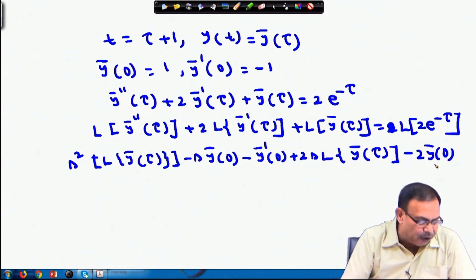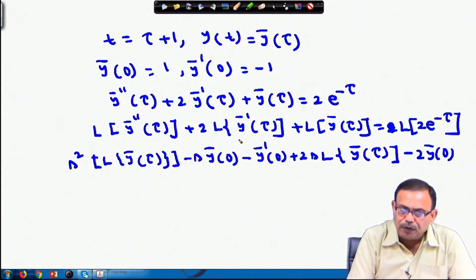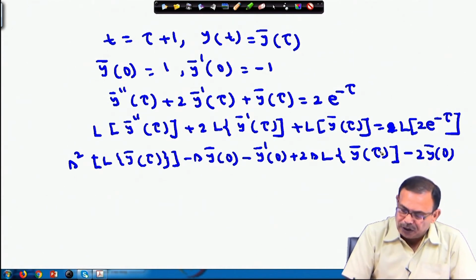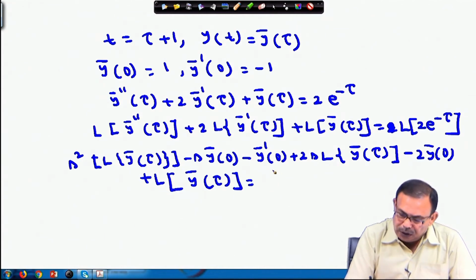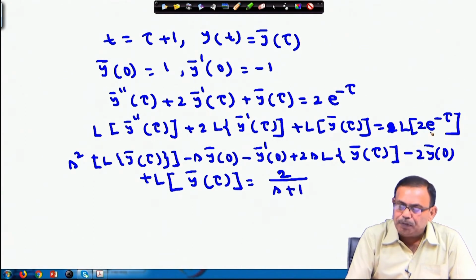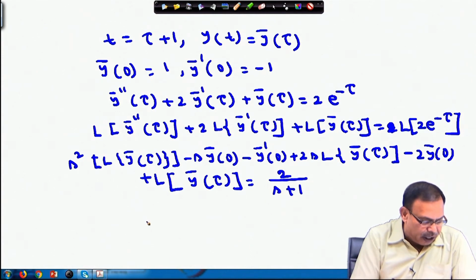This term is coming for the Laplace transform of y bar dash tau. Plus the Laplace transform of y bar tau. This equals, for e power minus tau, the Laplace transform 1 by s plus 1. Now, substitute here the values of y bar 0 and y bar dash 0, then you will obtain an equation of the form like this.